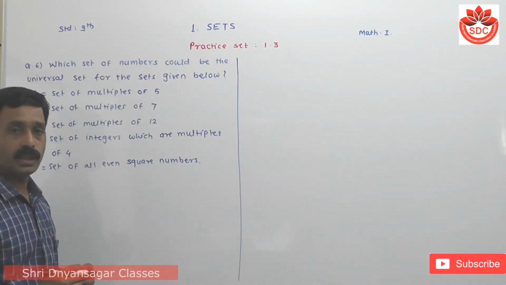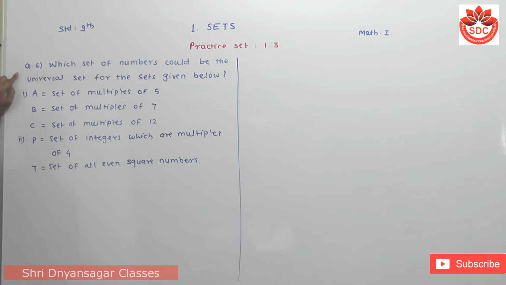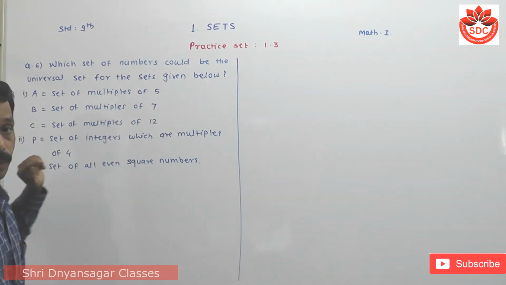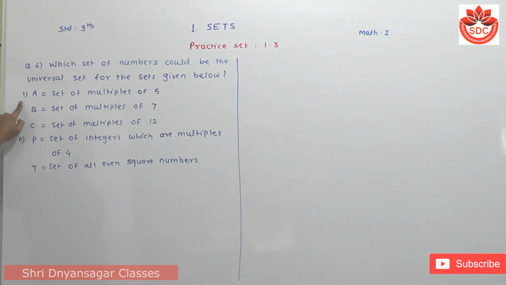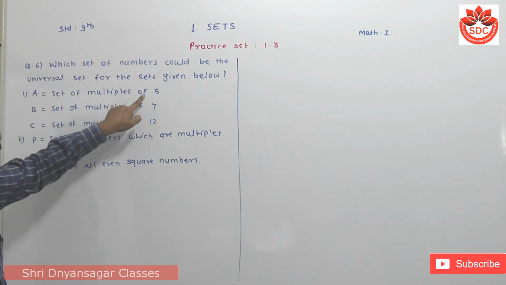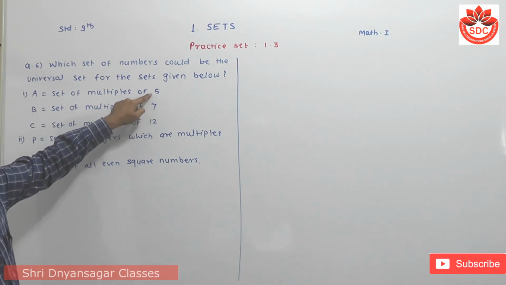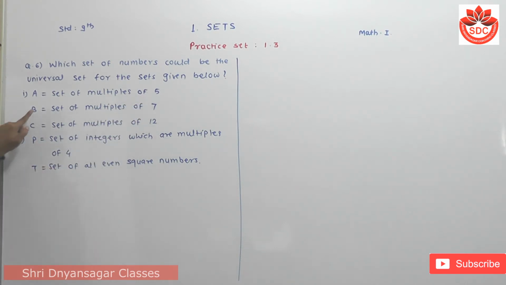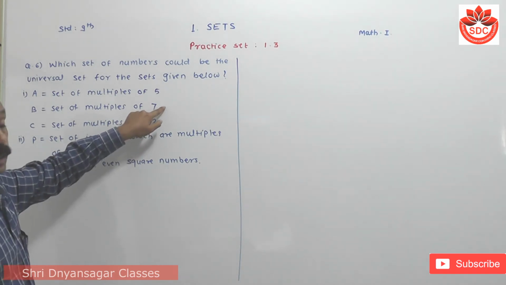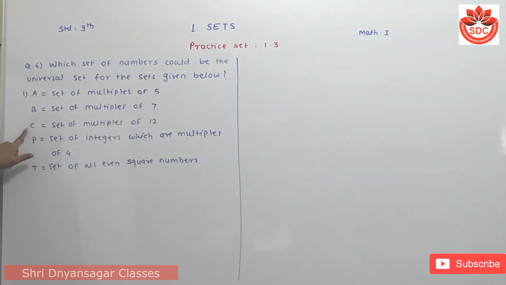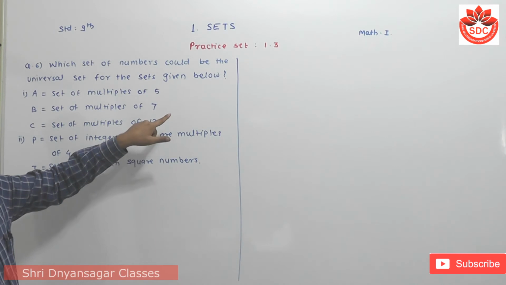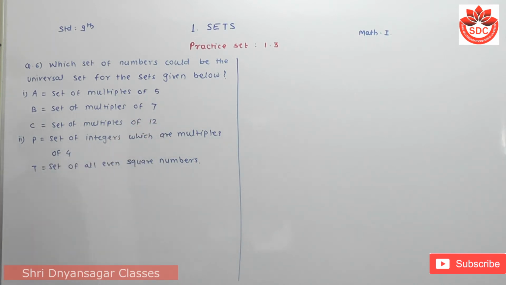Let's see question number 6. Which set of numbers will be the universal set for the sets given below? First, A is the set of multiples of 5. B is the set of multiples of 7. C is the set of multiples of 12.